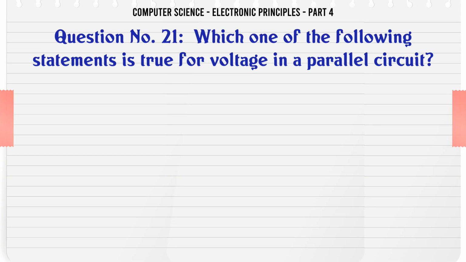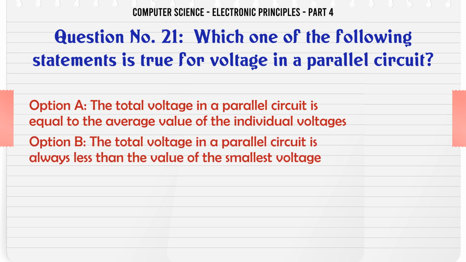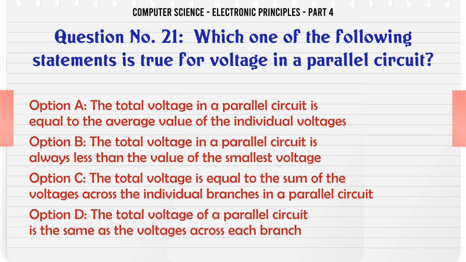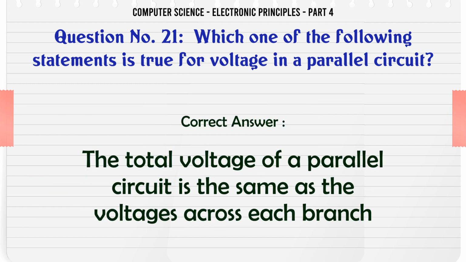Which one of the following statements is true for voltage in a parallel circuit? A. The total voltage in a parallel circuit is equal to the average value of the individual voltages. B. The total voltage in a parallel circuit is always less than the value of the smallest voltage. C. The total voltage is equal to the sum of the voltages across the individual branches in a parallel circuit. D. The total voltage of a parallel circuit is the same as the voltages across each branch. The correct answer is the total voltage of a parallel circuit is the same as the voltages across each branch.